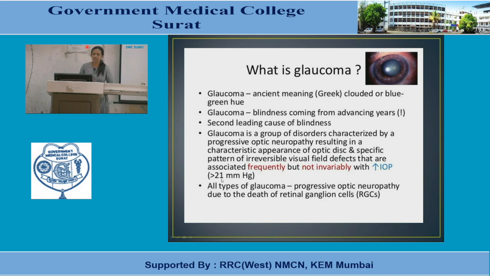But if there is not much rise, but there is other clinical or ophthalmological evidence of glaucoma, it might be possible that the IOP may be normal or reduced. All types of glaucoma lead to progressive optic neuropathy due to death of retinal ganglion cells. And the most common reason for this is advanced age, and diseases or conditions like diabetes and many others.